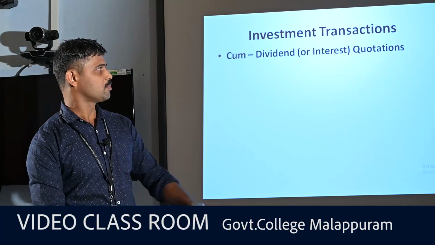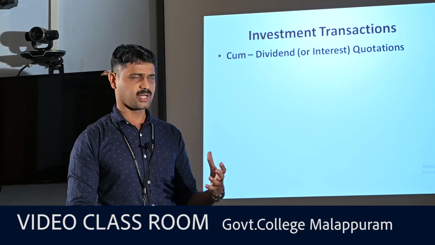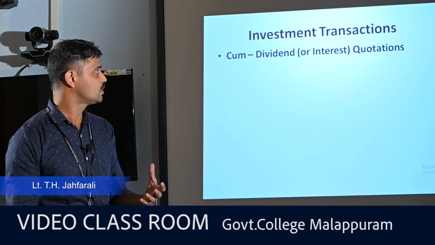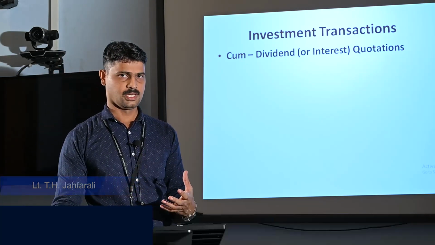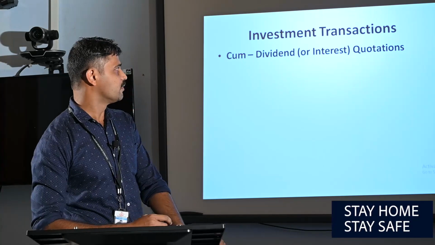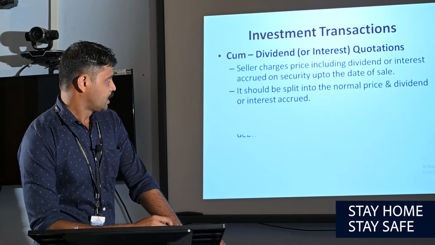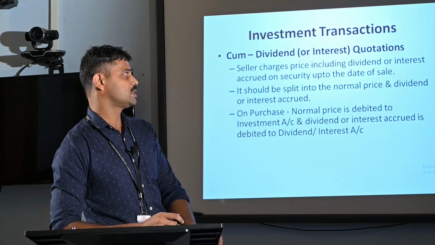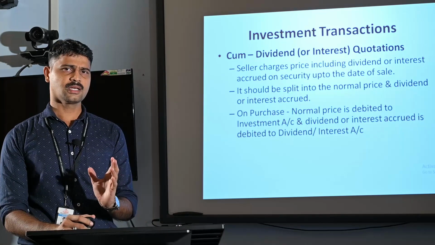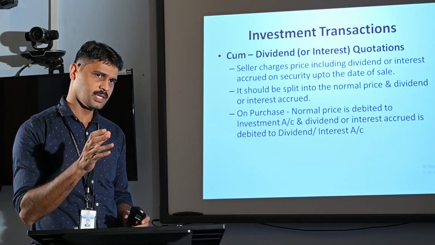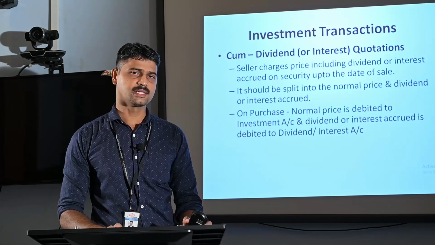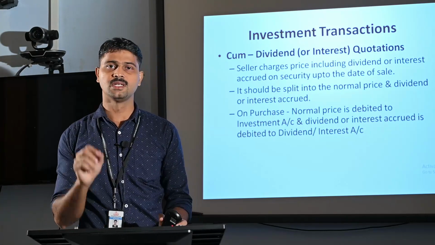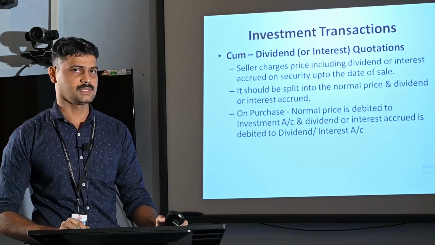Cum dividend or cum interest simply means the purchase price or selling price of a security that is inclusive of the accrued interest or dividend on that security. That is the simple meaning of the term cum dividend or cum interest quotation. Here the seller charges a price including dividend or interest accrued on the security up to the date of sale. While selling an investment, the seller charges a selling price that is inclusive of the interest accrued to the date of sale.